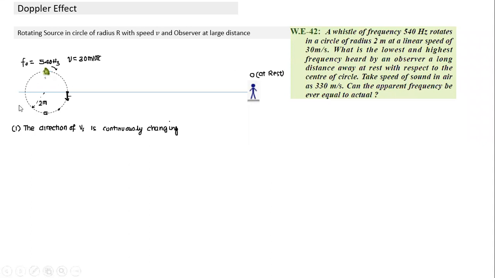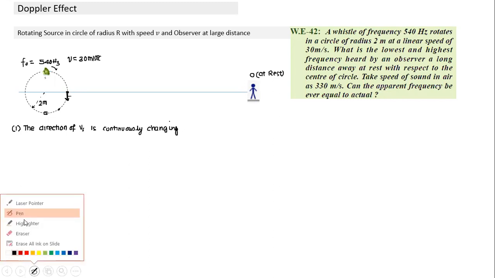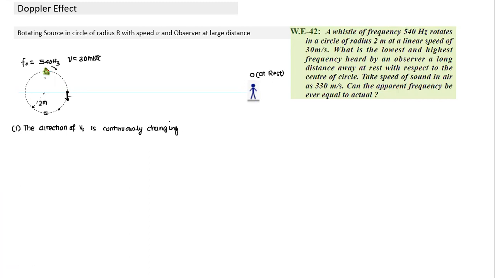Now coming to the other points. This point, same thing, no change. This point also, no change. Now the other two points which are important are these two. Let me come to the other two points here. When the source is here, this is the direction of velocity. It is moving at a speed of 30 meters per second.